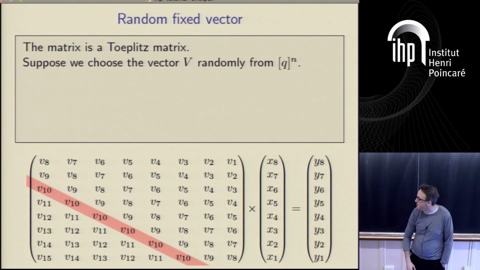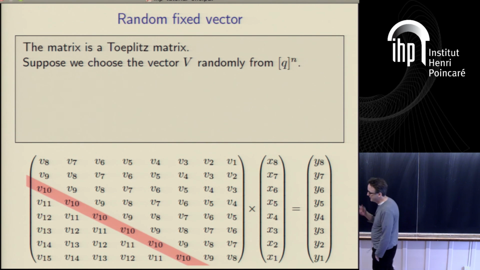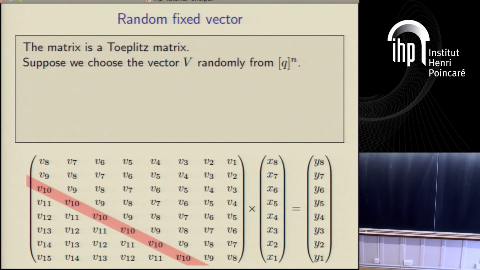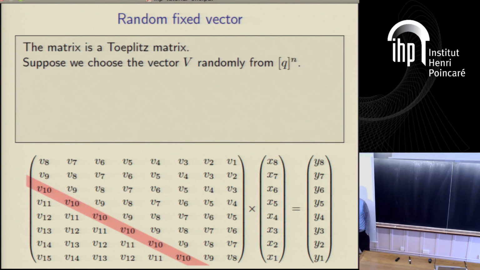And you'll notice this matrix is Toeplitz. So the falling diagonals are constant. It's v10 down that diagonal, v9 down that one, v8 down that one, v7 down that one, and so on and so forth. Okay.